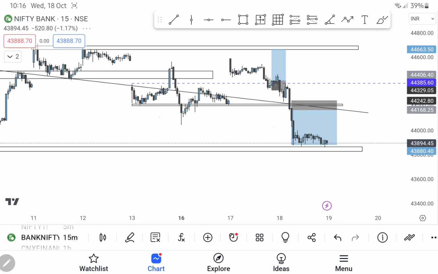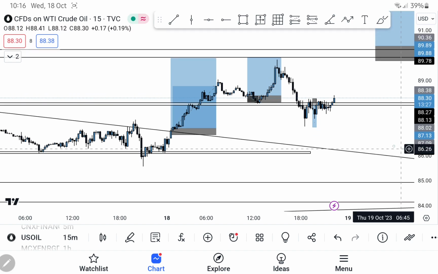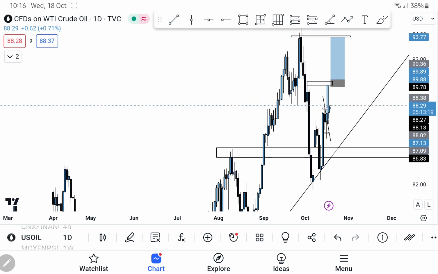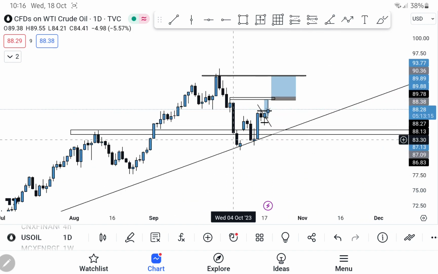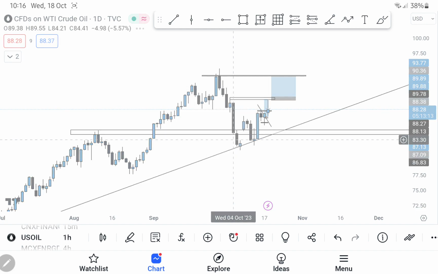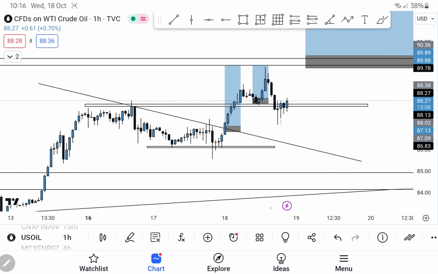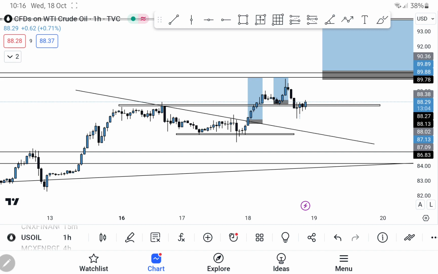US oil. Okay, the error I was talking about was in US oil. Let me clear this. I should have analyzed this on daily time frame. Yesterday I was just shorting the market, and later when I saw why am I taking losses from past 2-3 days, it's because the market is positive and I'm going against it. So basically I'm doing a counter trade. That is why I was facing a few losses, which is totally fine.